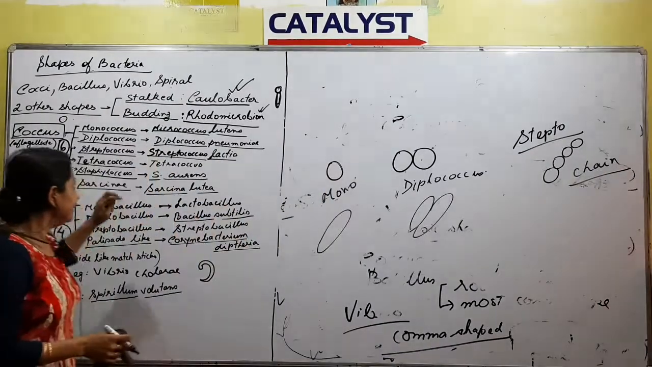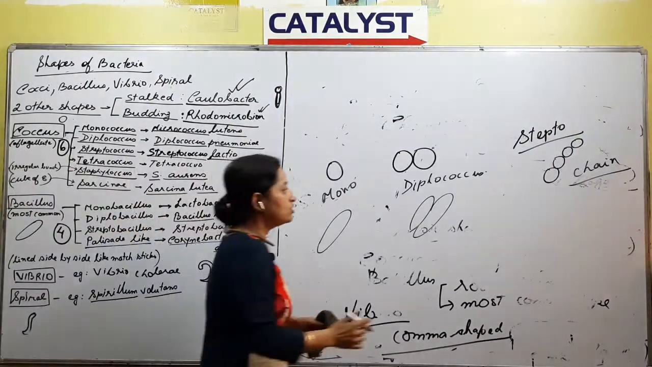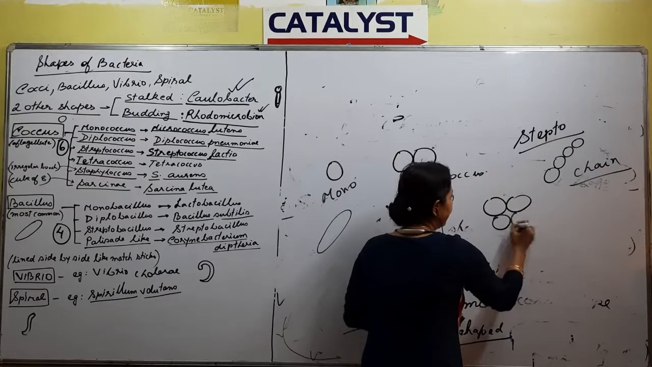Next we have a word called as Tetracoccus. What is Tetracoccus? Tetra means 4. So if four bacteria stay together, what do we call it? Tetra.